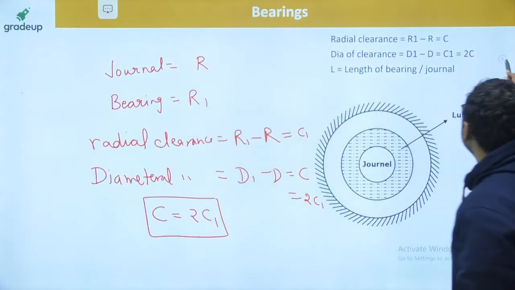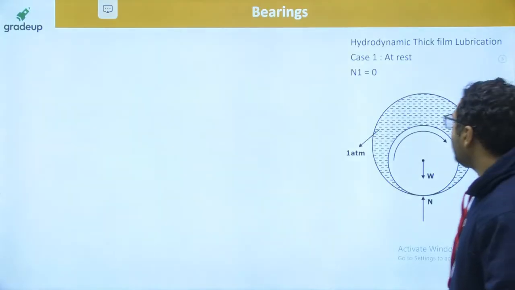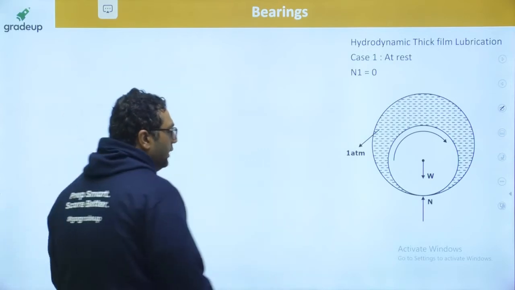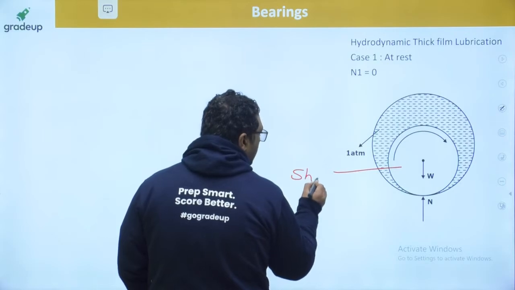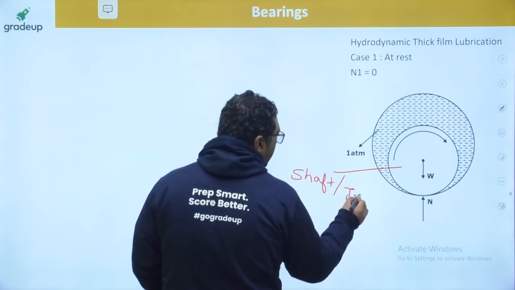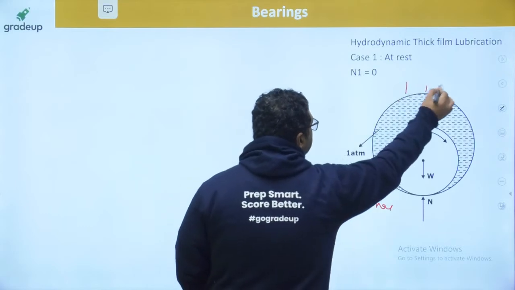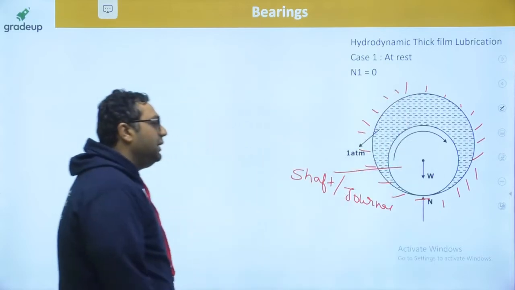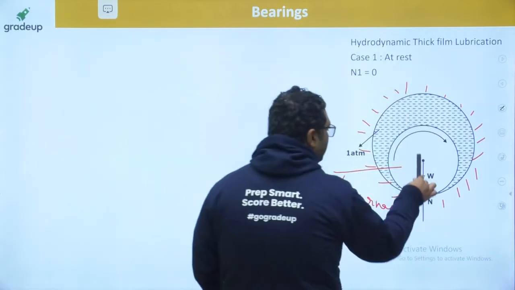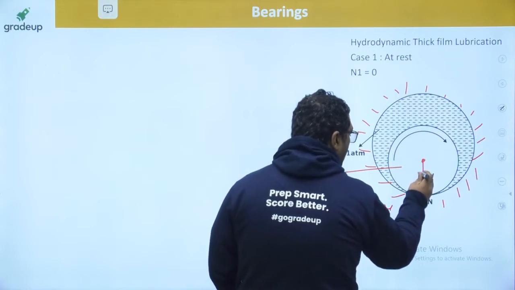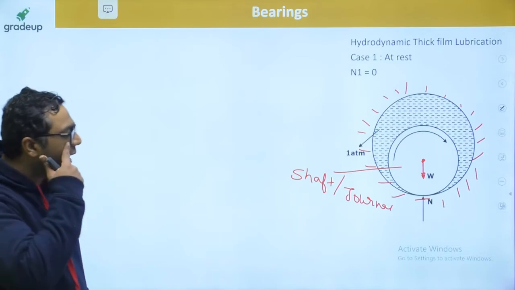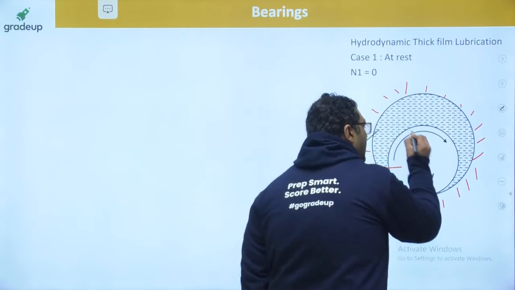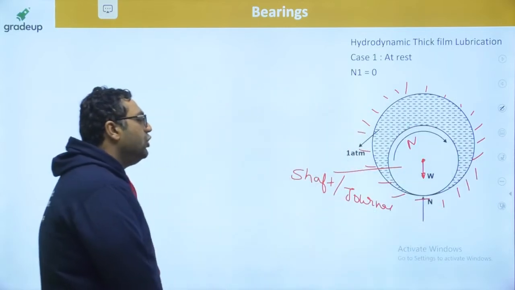So guys, now let us move further. Now we are going to discuss the journal bearing. We have a shaft or journal, and outside of it is the bearing. So you can say the journal is inside the bearing. When the journal is inside the bearing, the W load is acting on it. And it is rotated with an angular speed of n RPM, revolutions per minute.